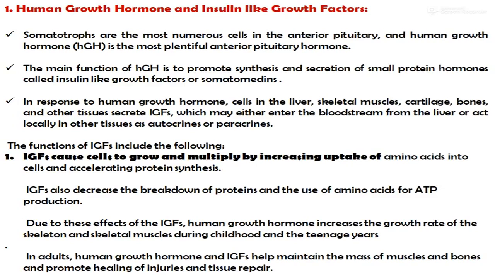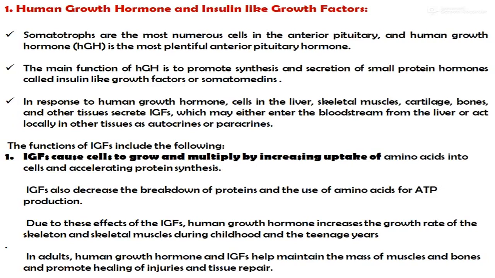In response to human growth hormone, cells in the liver, skeletal muscles, cartilage, bones and other tissues secrete the insulin-like growth factor, which may either enter the bloodstream from the liver or act locally in other tissues as an autocrine and paracrine.